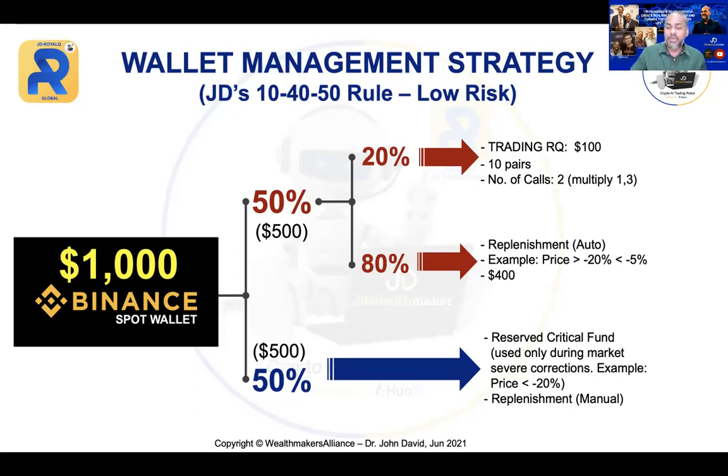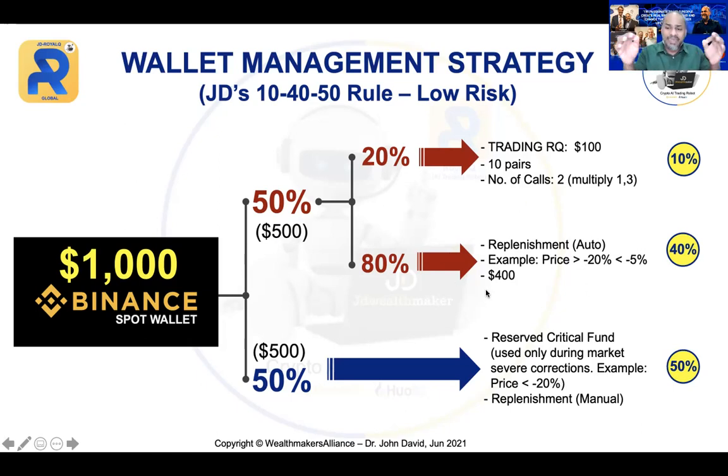So now based on this, you can see we have 10%, which is $100 we only use for the trading. Now, this is an important risk management strategy. A lot of traders lose money, even in the Forex market, because they don't have a proper wallet management strategy. If you have a proper wallet management strategy, even if the market is down, you don't have to worry. You can go in there and do manual replenishment and walk out victoriously. And then we have another 40%, which is $400 for the auto replenishment, and another 50% for the manual replenishment. So this is the first strategy.